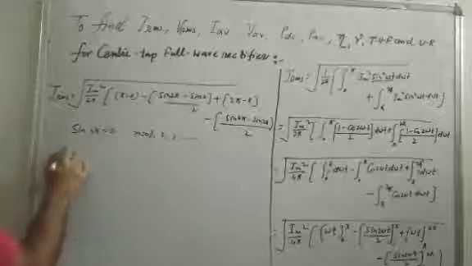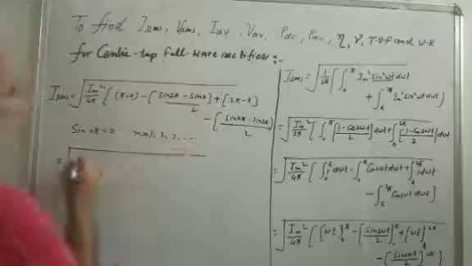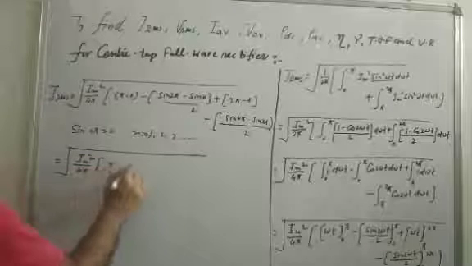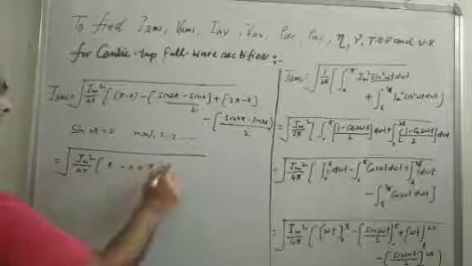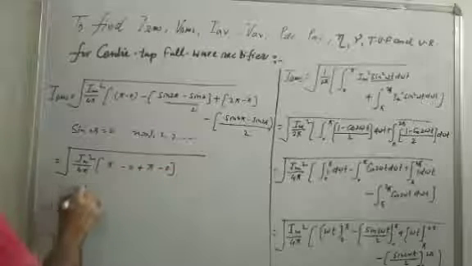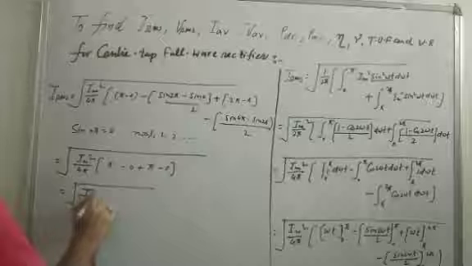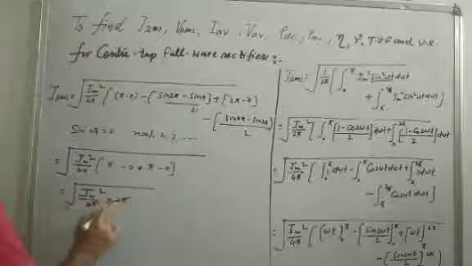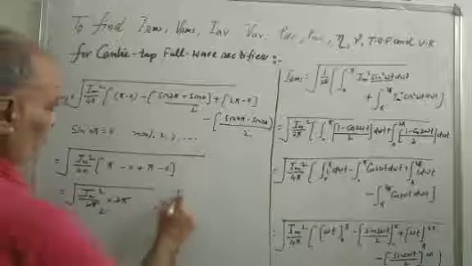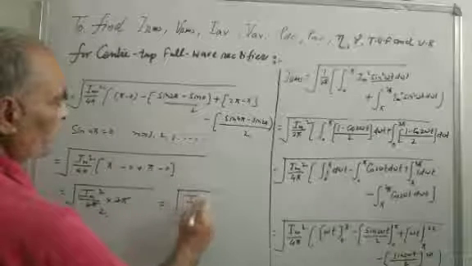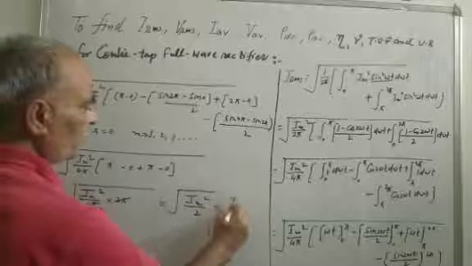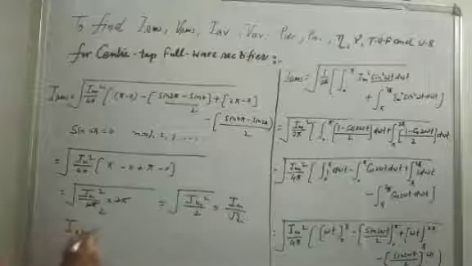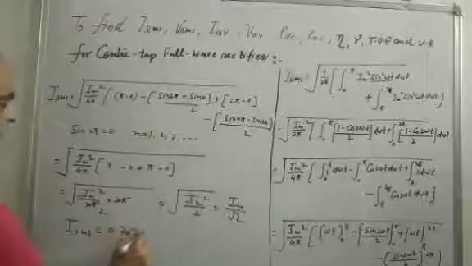So this is equal to Im square by 4 pi times pi minus 0 plus pi minus 0, which is Im square by 4 pi into 2 pi. The 2 pi cancels, and 4 pi divided by 2 pi leaves 2. So Im square by 2 gives IRMS equal to Im by root 2, or 0.707 of the maximum value.